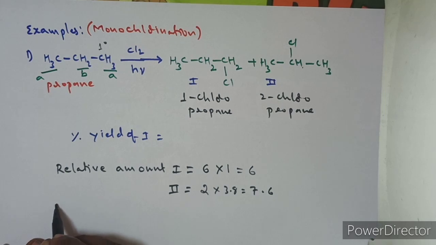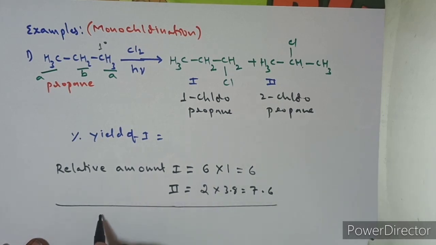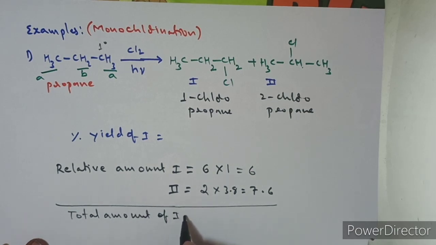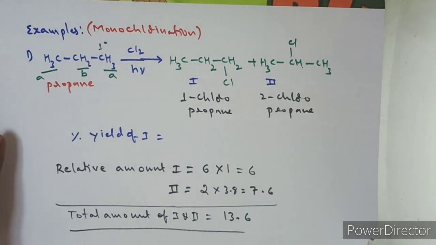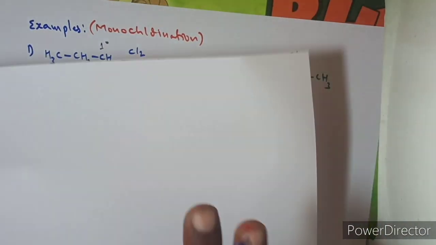Now take the total amount of all the products. The total amount of 1 and 2 is 6 plus 7.6, which equals 13.6. This information is enough to answer the question. Now let's see the percentage yield. We have the formula, so with that formula we can calculate it.